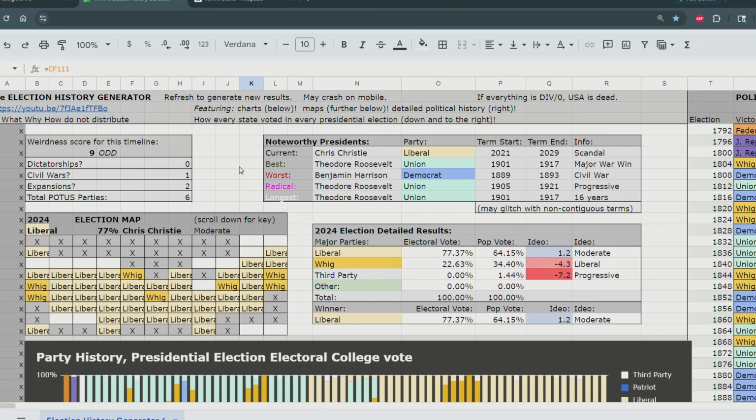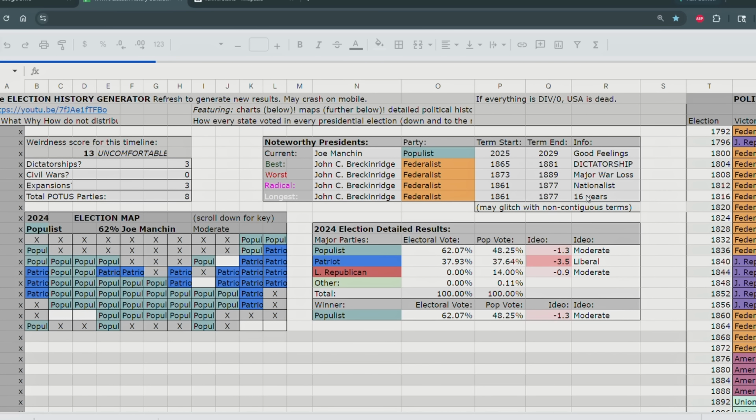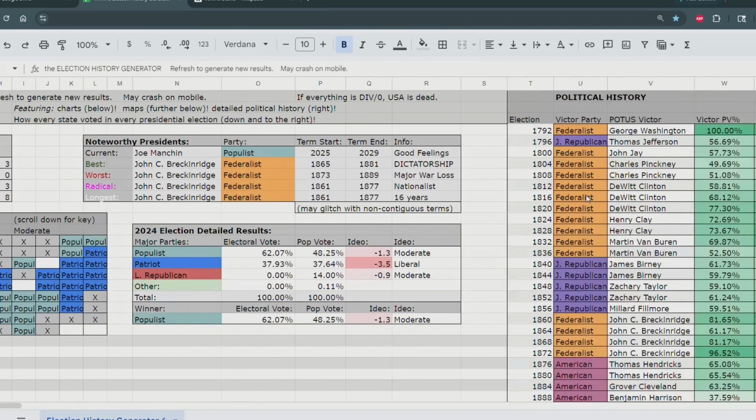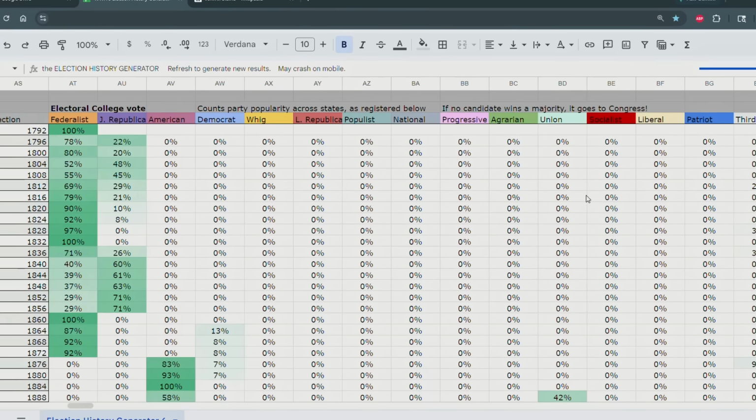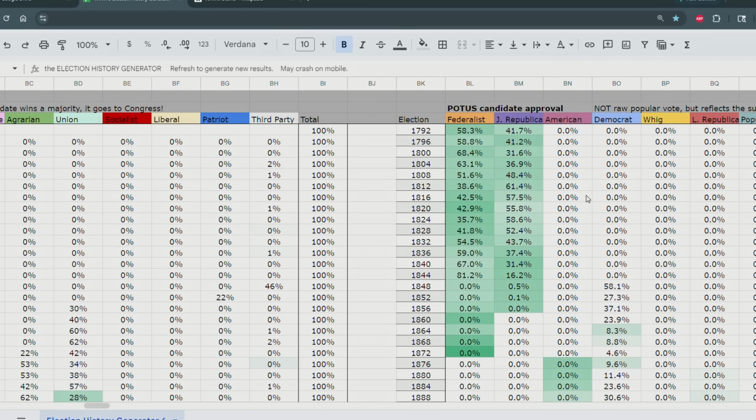If you don't know why that's ironic, the Union Party was the anti-secession party after the Civil War. That's the idea behind this party. It's like a moderate party that can reunite the country. So, in case you forgot from the last video, I've coded some parties to stay a certain way. I've coded other parties to just be whatever the people need.